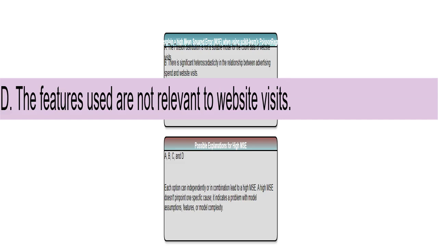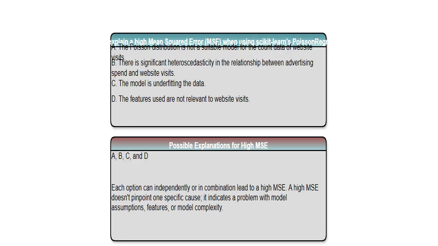I've examined all the possible explanations, and I found them all valid. Any of these scenarios could cause a large MSE value. It's really important to remember that several factors could be at play. We could have a bad model fit, inappropriate data distribution, or irrelevant variables all at once. A high MSE is a symptom. These are potential causes. Underfitting happens when the model is too simple to capture the complexities in the data.